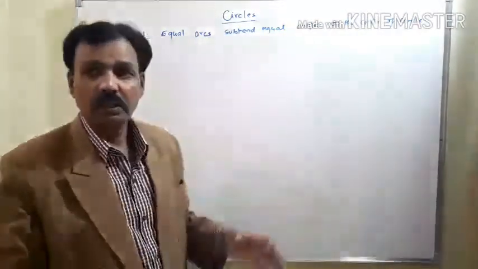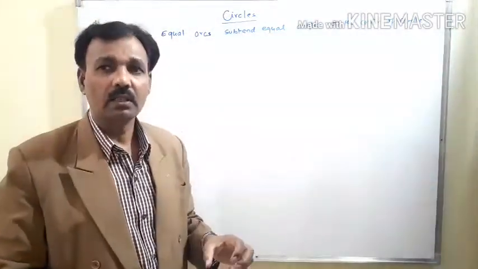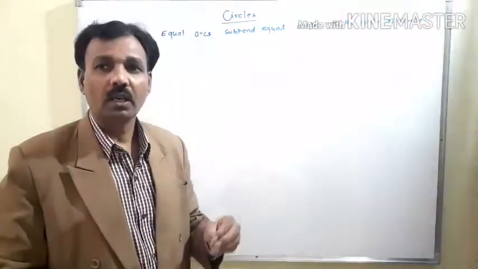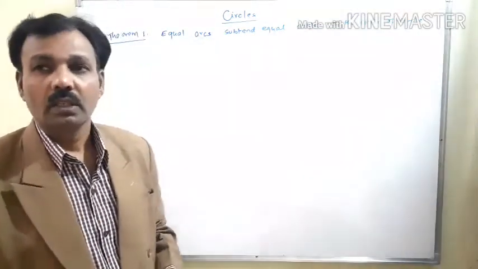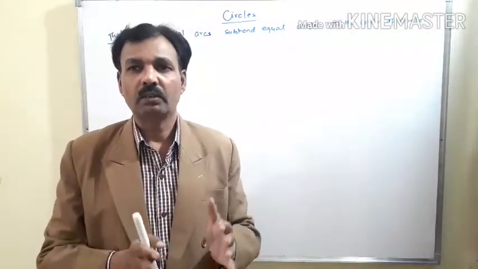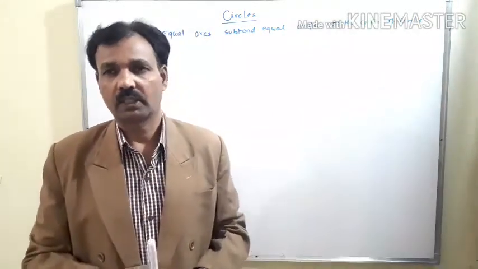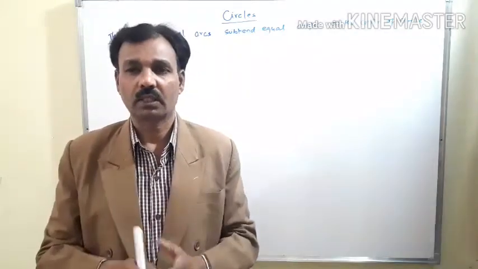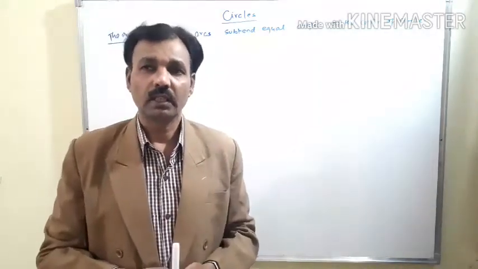These arcs may be in the same circle or in congruent circles. Here we need to understand what a congruent circle is. Congruent circles are those circles whose radii are equal.